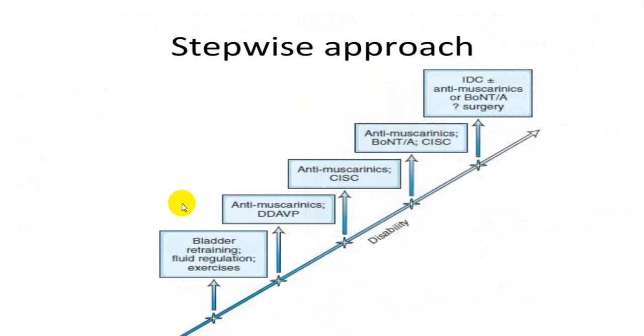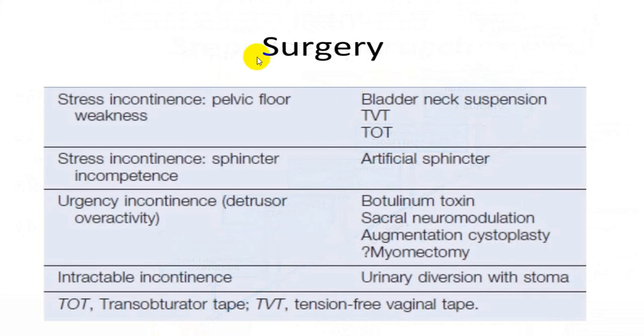As far as a stepwise approach, bladder training, antimuscarinic drugs, then you can go for botulinum toxin and then surgery. So first always, in surgery, these are all the different procedures which are being done.